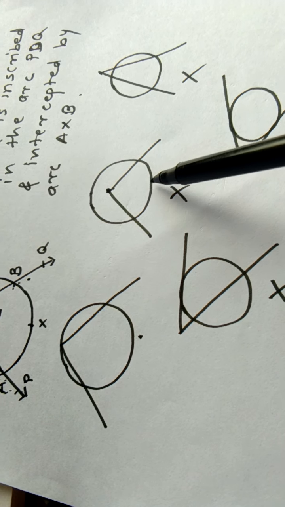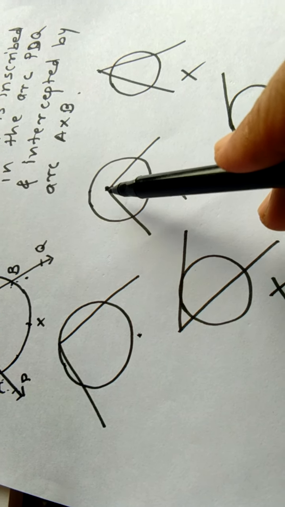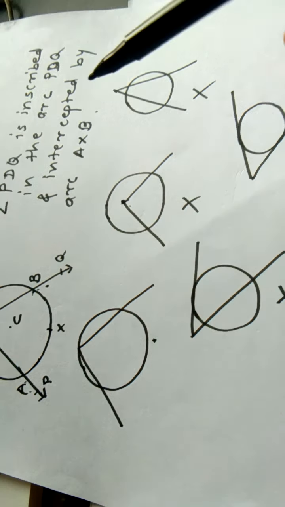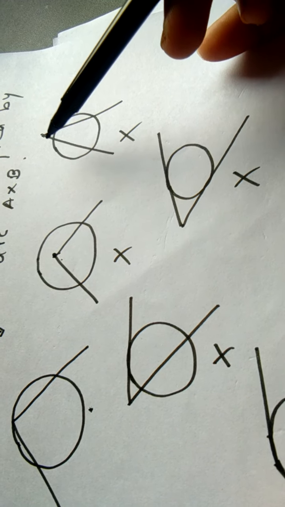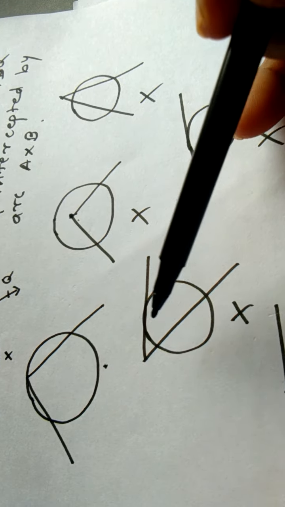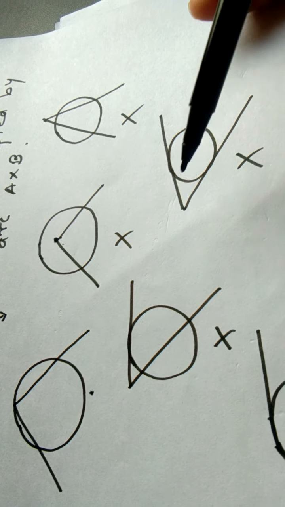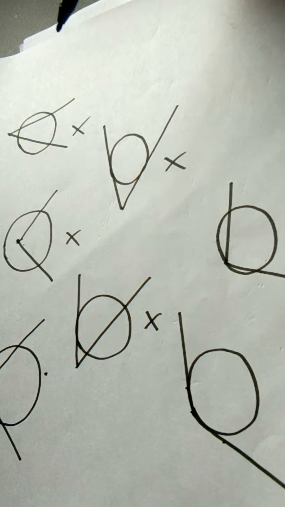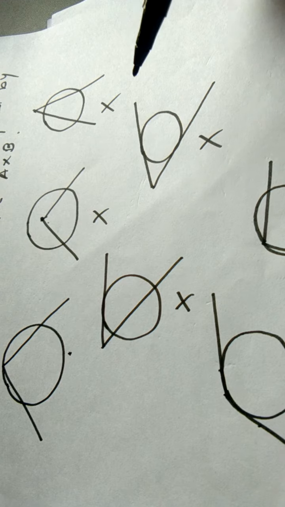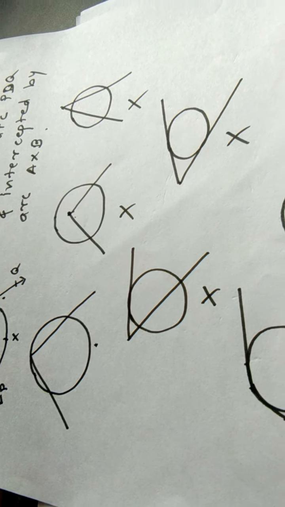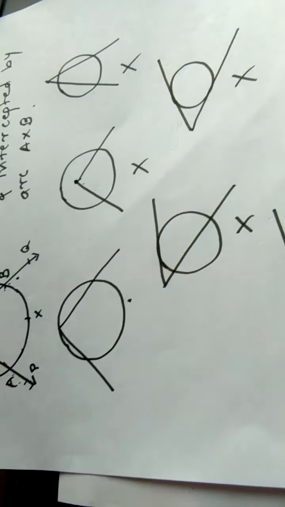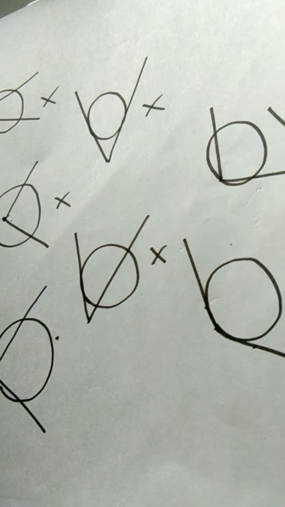This is not the condition of an inscribed angle because the vertex is inside the circle. This is also not the condition of an inscribed angle because the vertex is outside the circle. Here also the vertex is outside. The vertex should be on the circle, then and only then the theorem of inscribed angle applies. Otherwise not. Now we will see the main important result of an inscribed angle.